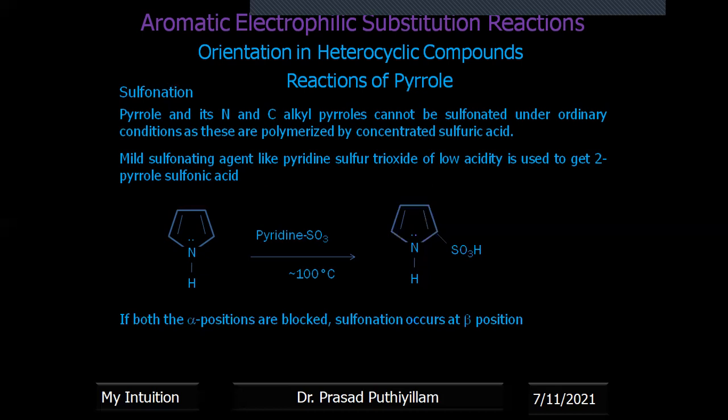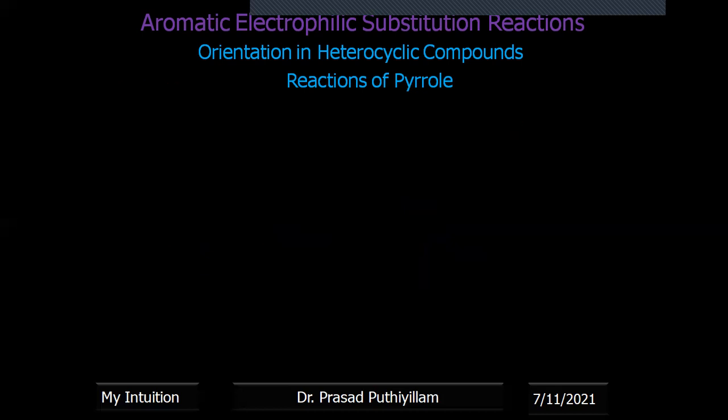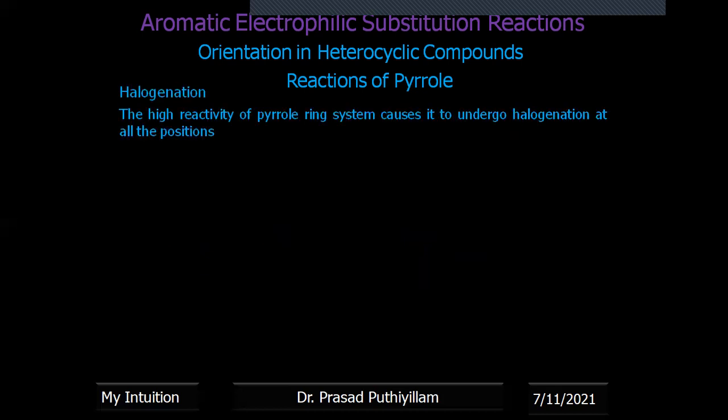If both the alpha positions are blocked, meaning a substituent is already present, then sulfonation may occur at a beta position also. Now halogenation. The high reactivity of the pyrrole ring system causes it to undergo halogenation at all positions. Very interesting.